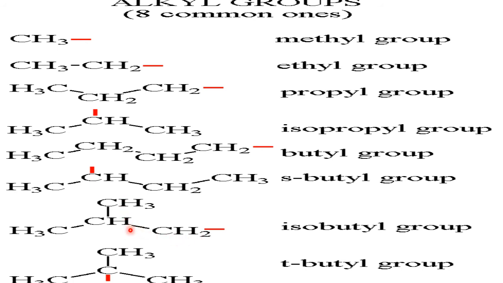That is called isobutane. From the isobutane, one H is removed from the end carbon, so it is called isobutyl. It was isobutane; after the removal of the hydrogen from the end carbon, it became isobutyl.